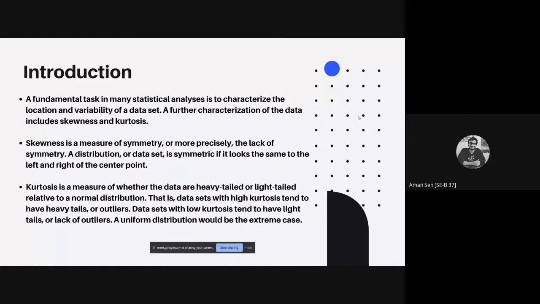That is, datasets with high kurtosis tend to have heavy tails or outliers, and datasets with low kurtosis tend to have light tails or lack of outliers. A uniform distribution would be the extreme case. Now, over to Sanket.